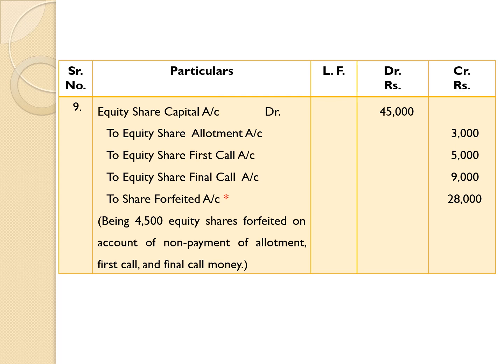Here the difference between debit and credit is termed as share forfeited account, and here the difference is occurring on the credit side, and that is recorded as to share forfeited account 28,000. Narration: 4,500 equity shares forfeited on account of non-payment of allotment, first call and final call money. In this way, we have passed only one entry regarding forfeiture of shares.